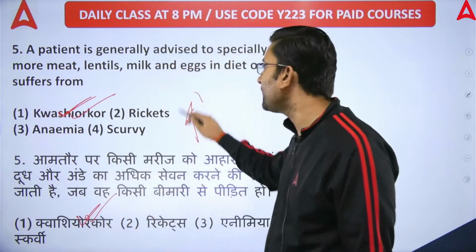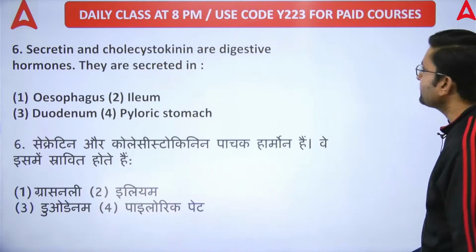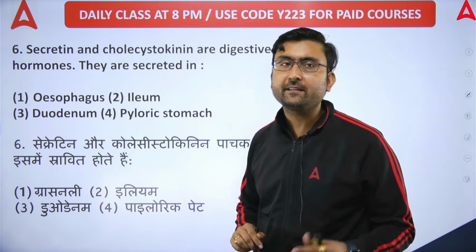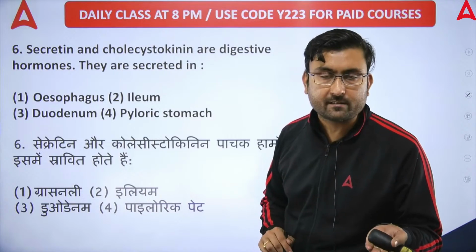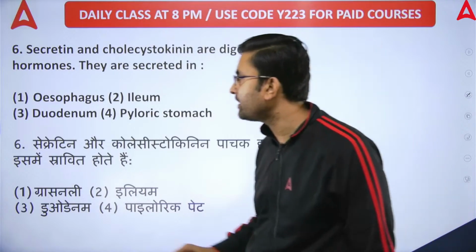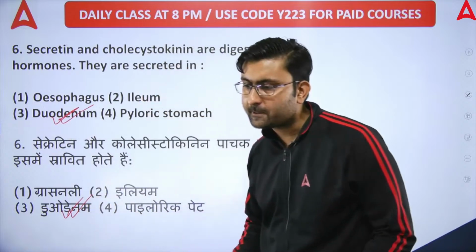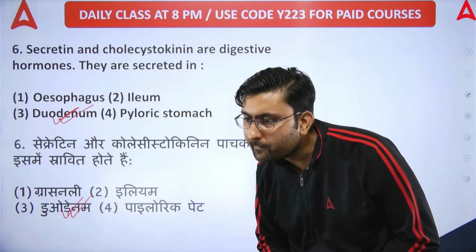Next question, question number 6. Secretin and cholecystokinin are digestive hormones. They are secreted by the duodenum, part of the small intestine, which is the first part of the small intestine. Option number C will be the right answer. Come on, give your answers fast. Getting my point?